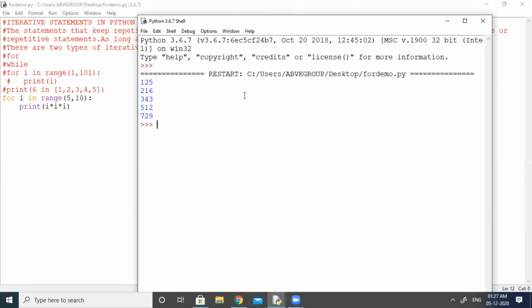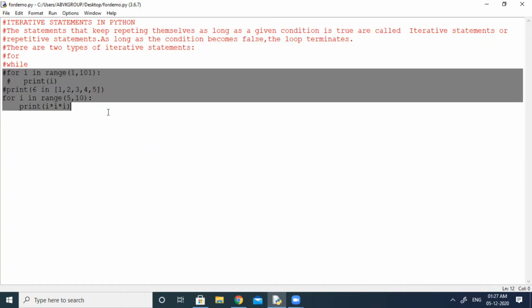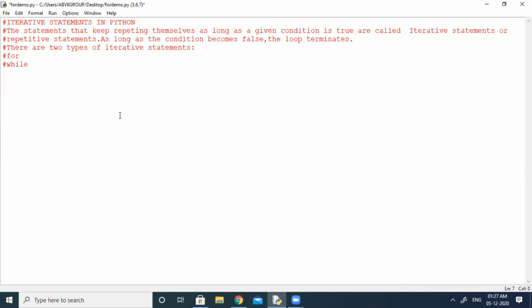Now let us do another program using for loop. For that I am deleting this code, otherwise there will be confusion. For example, I want to find the sum of some numbers in a range. I am doing one more program in for loop. After that we will go to the while loop.